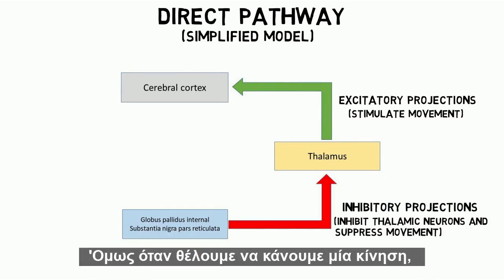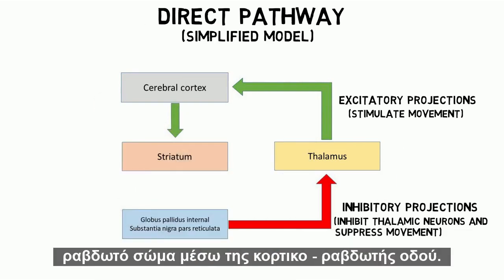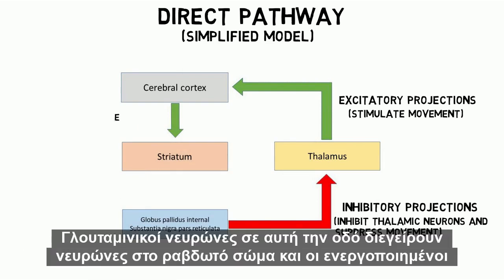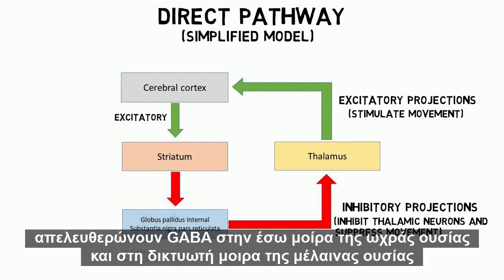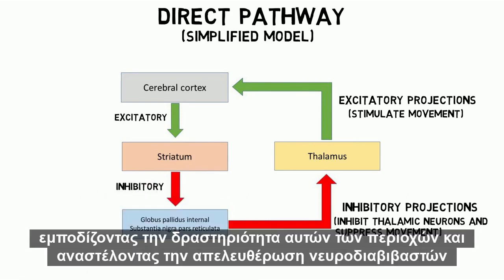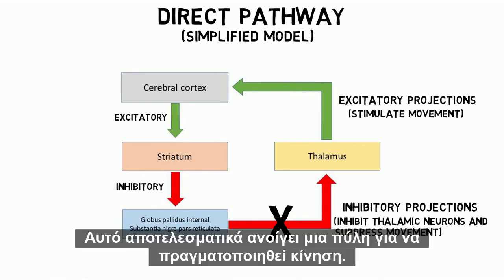When we want to make a movement, however, information about the movement is sent from the cortex to the striatum via the corticostriatal pathway. Glutamate neurons in this pathway excite neurons in the striatum, and the activated striatal neurons release GABA in the globus pallidus internal and substantia nigra pars reticulata, inhibiting the activity of these regions and stopping the inhibition of neurons in the thalamus that are involved with movement. This effectively opens a gate for movement to occur.